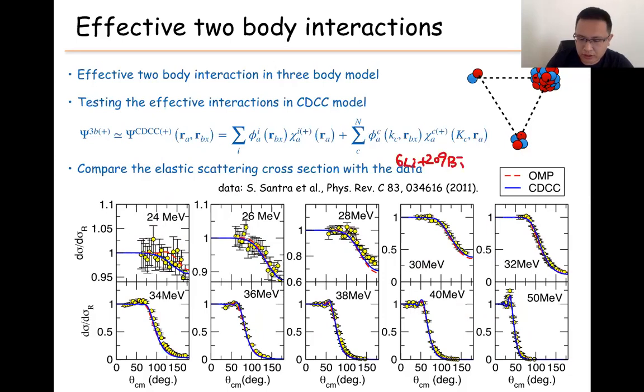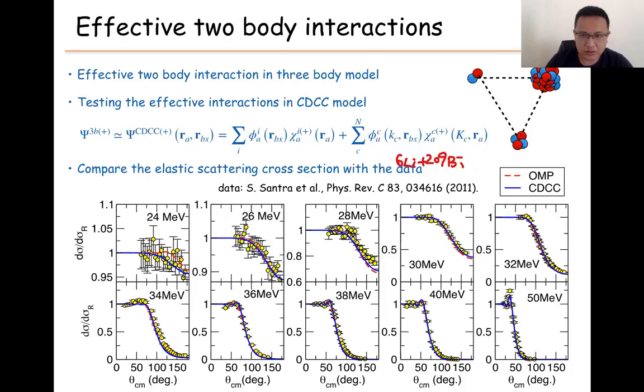We also give a reference line of the optical model. Optical model means we use a two-body model, lithium-6 and bismuth, and for the CDCC three-body model we use alpha, deuteron, and bismuth. Comparing with the data, we find the calculation agrees very well.